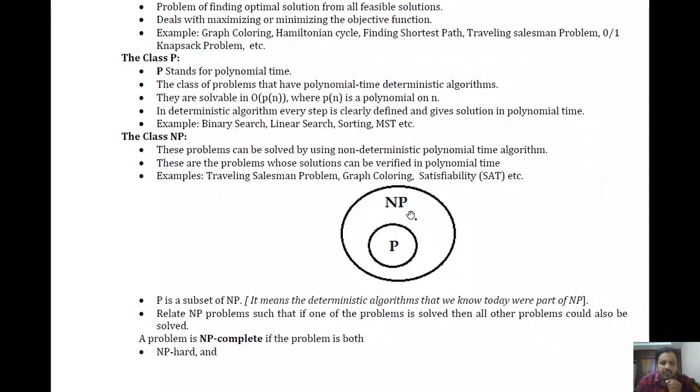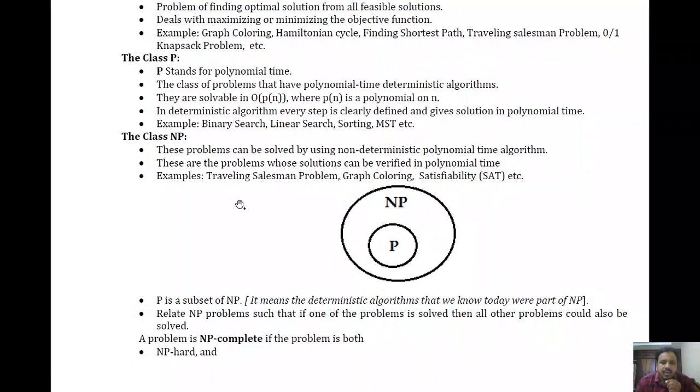In future, if those problems become solvable, what will happen? The NP class problem is going to become a P class problem, that means it is going to get into the P class category. So let me consider one example.